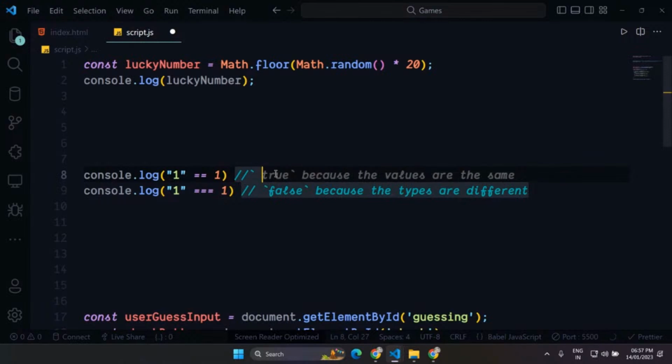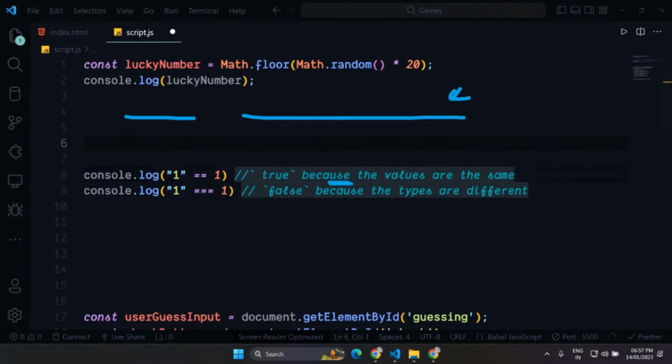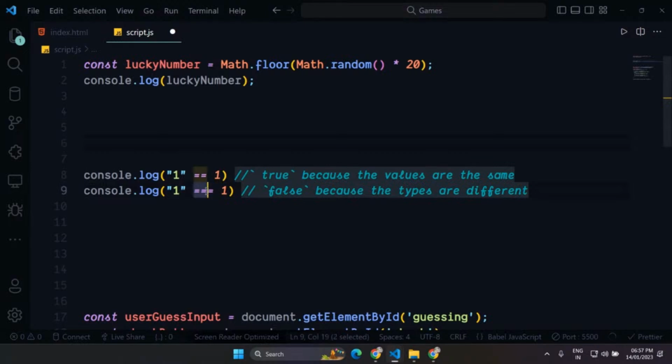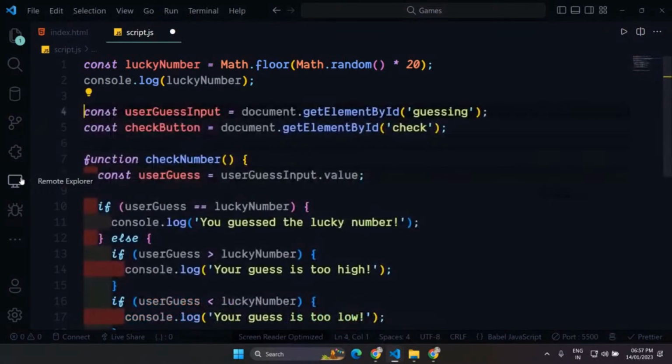And this will give us a true, because the values are the same. So this one will give us true, but this one gives us false. Triple equals to is a little more strict. It will also check for the type and the value. So that was the difference here.